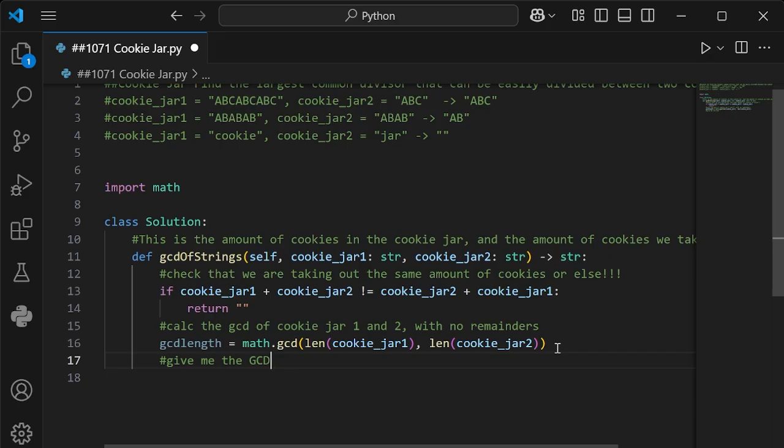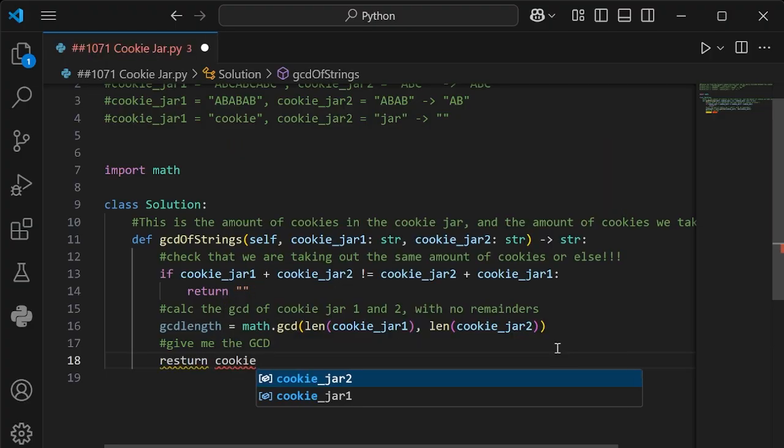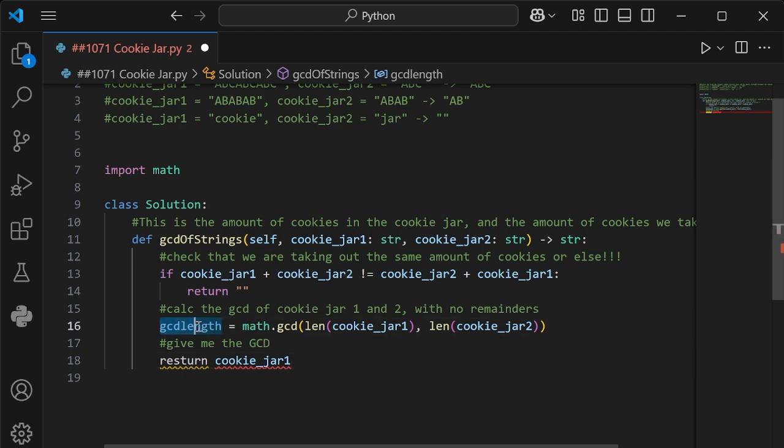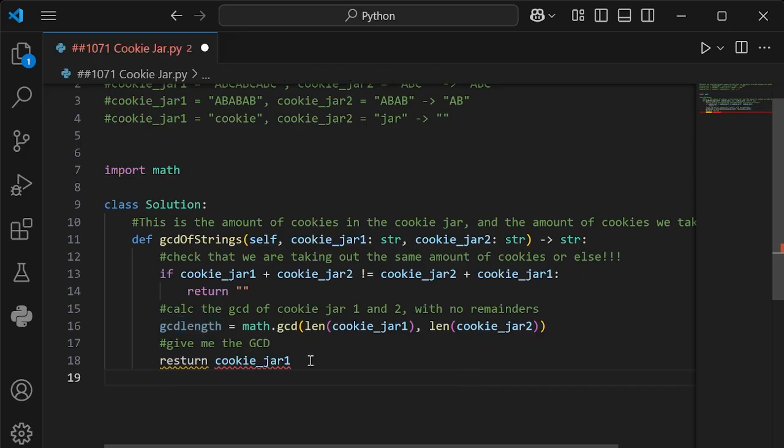So if we have 12 and we have 8, the GCD will be 4 because the remainder of cookie jar 1 should be 4. So all we're going to do is say return cookie jar 1 because it has the largest amount of cookies, and that will be the last one counted. And then we're going to reference this one right here, and say if you can be taken out repeatedly from cookie jar 1 and 2, how many cookies will be left in cookie jar 1?